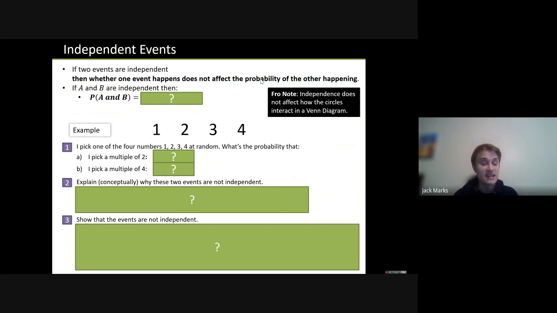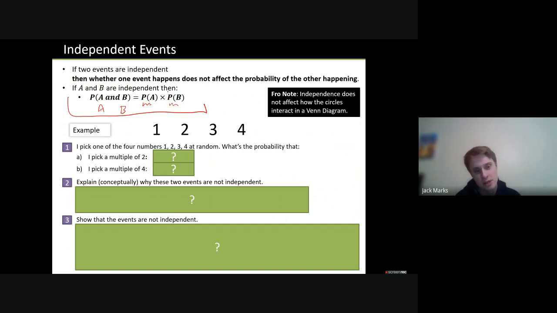That would be dependent events, because you are saying that one thing is influencing another. But we're talking now about independent events. So it means they do not influence, they do not affect each other. If they are independent, this is a key thing for your notes. This is going to come up a lot. If they are independent, then the probability of A and B happening, so the probability of them both happening, is just the first one multiplied by the second one.